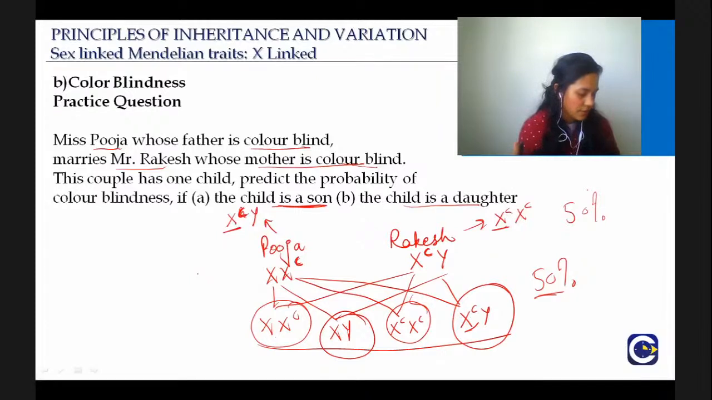One normal male, since females are carriers. No, Lakshmi, here, when you do a cross, that is why I always say you have to always do the cross and see. So this one, XC, the one that takes one defective allele from the mother and one defective allele from the father will be color blind.